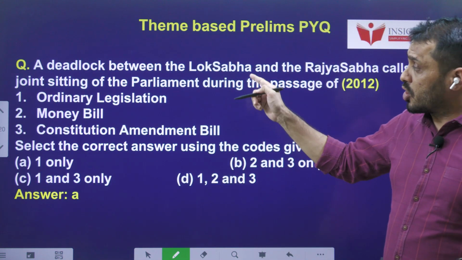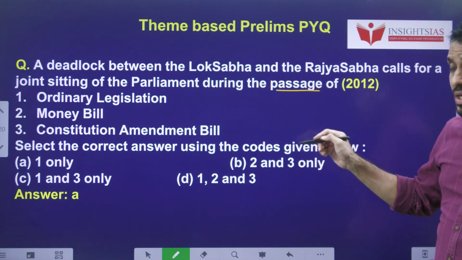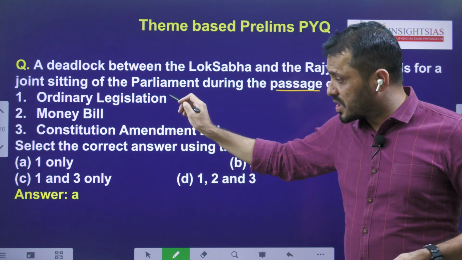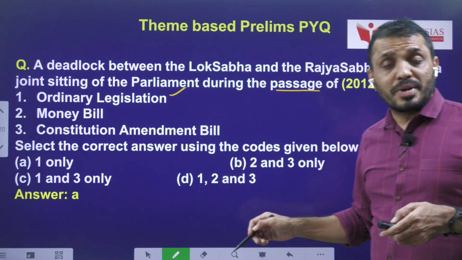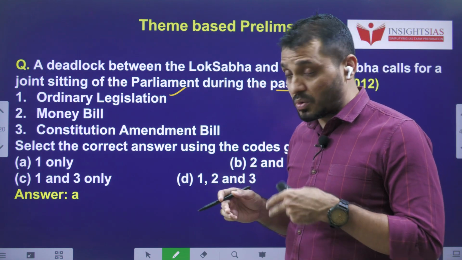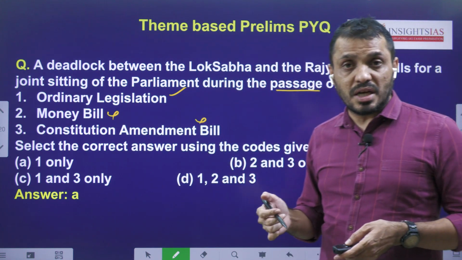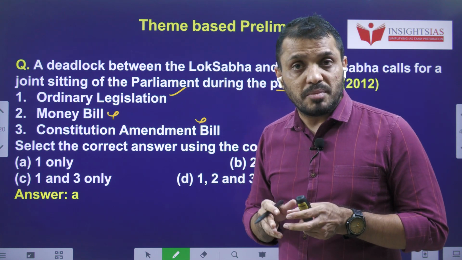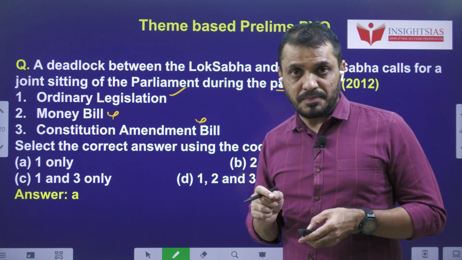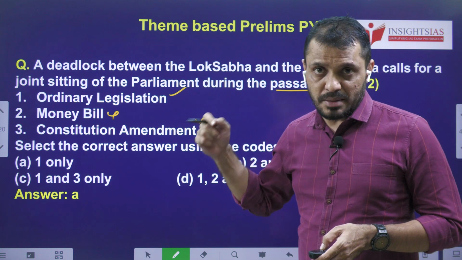Next question. Deadlock between the Lok Sabha and Rajya Sabha calls for a joint sitting of the Parliament during the passage of. That means in which of the following bills can a joint sitting be possible? With respect to ordinary legislation, yes. With respect to a money bill, no, because with respect to a money bill, Rajya Sabha enjoys only nominal powers, so a joint sitting cannot be possible. Regarding the Constitution Amendment Bill also, a joint sitting cannot be possible, because it has to be approved by both houses independently with a special majority. These are some examples based on the topic of Indian Parliament.